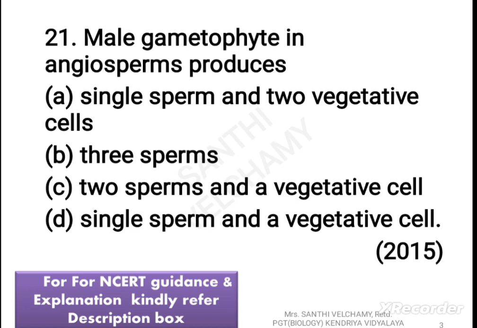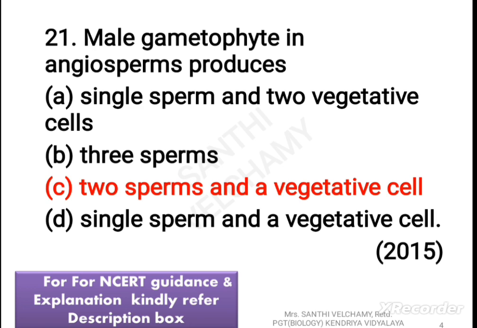Now the 21st question. Male gamete in angiosperms produces A. Single sperm and 2 vegetative cells. B. 3 sperms. C. 2 sperms and a vegetative cell. D. Single sperm and a vegetative cell. Can you find out the answer? The correct answer is C, 2 sperms and a vegetative cell.